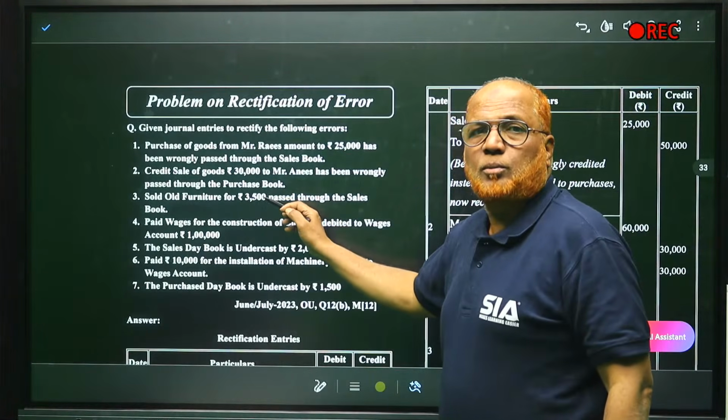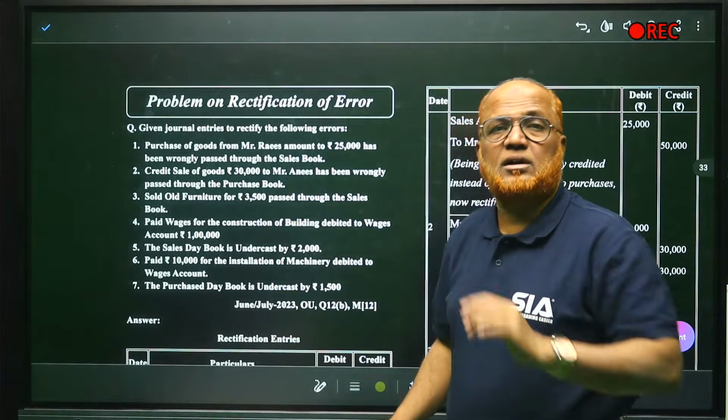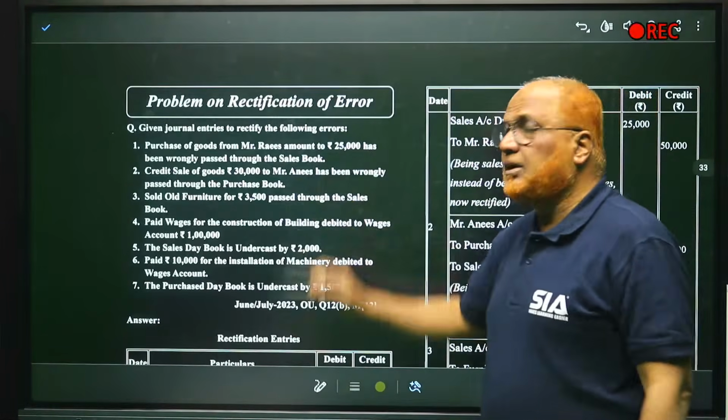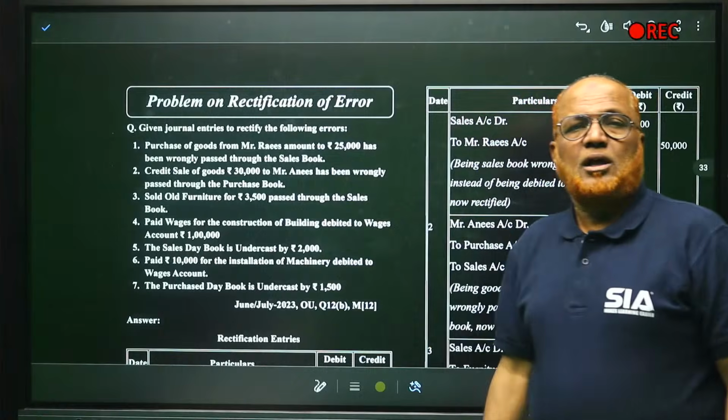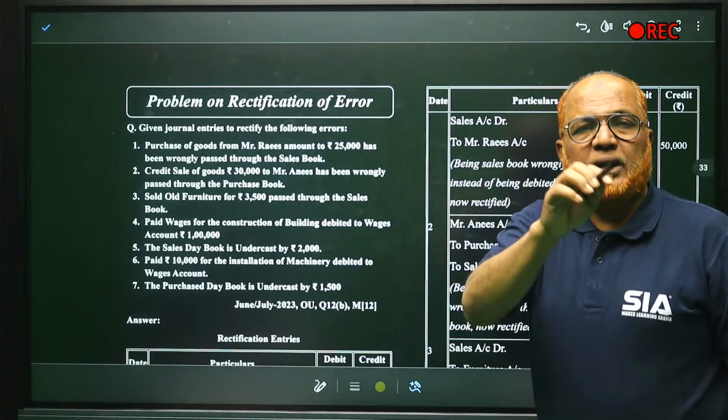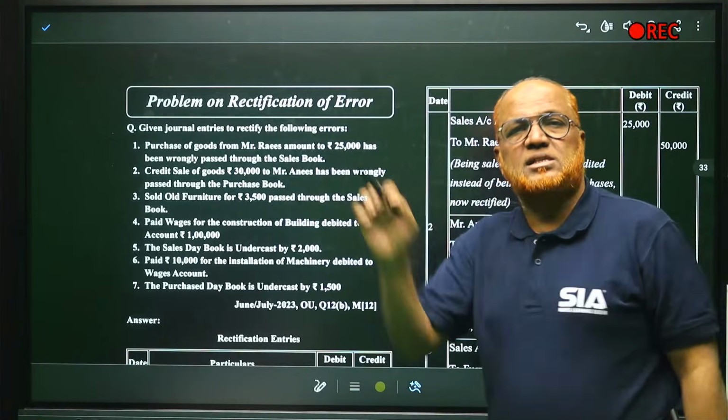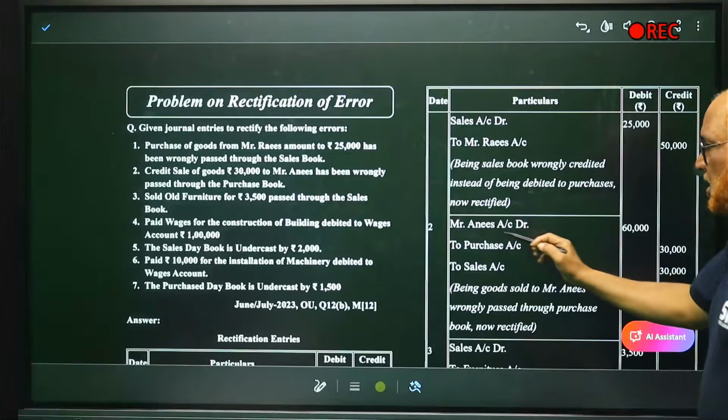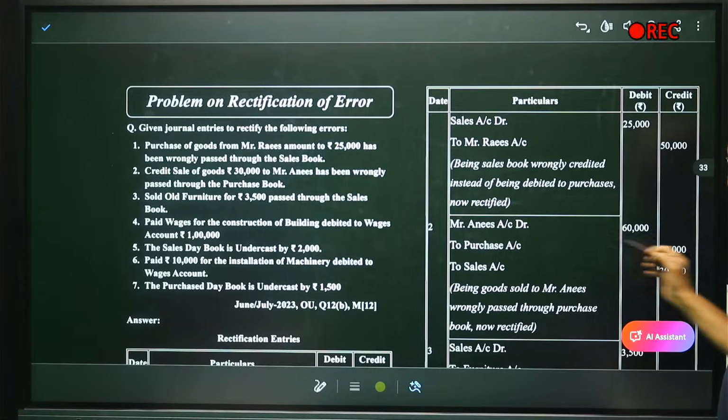It was debited to purchase account. So we will credit purchase. By mistake we have debited purchase, now we credit purchase. So Anis account debit, purchases account credit, sales account credit. Here you can see Anis account debit, purchase account credit, sales account credit. Add both, 60,000.